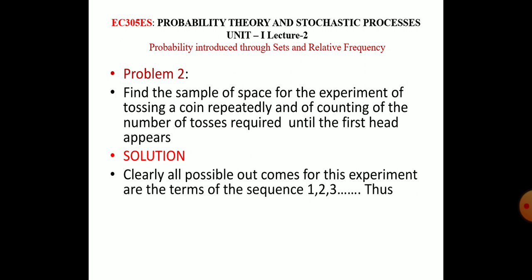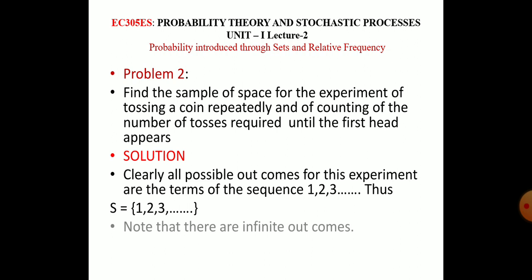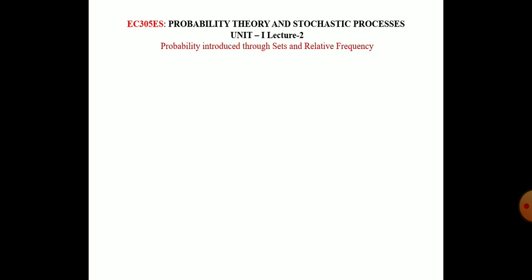Clearly, all possible outcomes for this experiment are the terms of the sequence. Suppose we are tossing a coin, the first time a head may come, or the second time, or the third time. Thus, S is equal to {1, 2, 3, and so on}. Note that there are infinite outcomes.